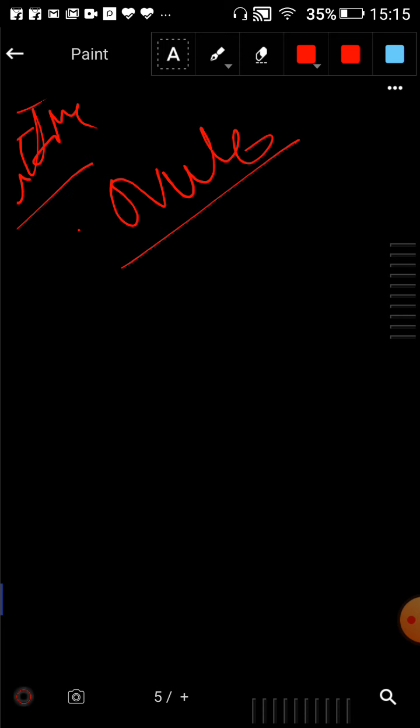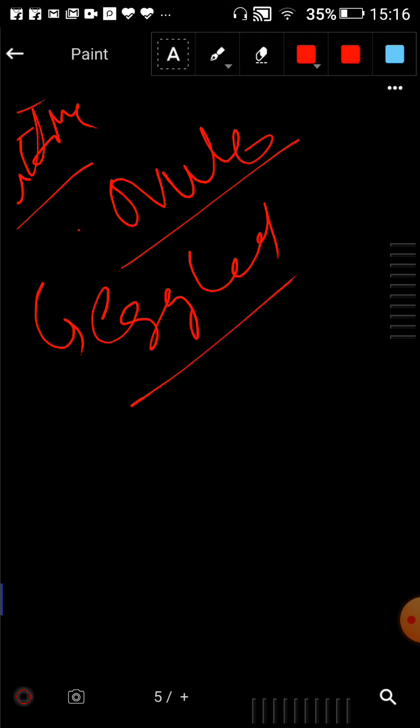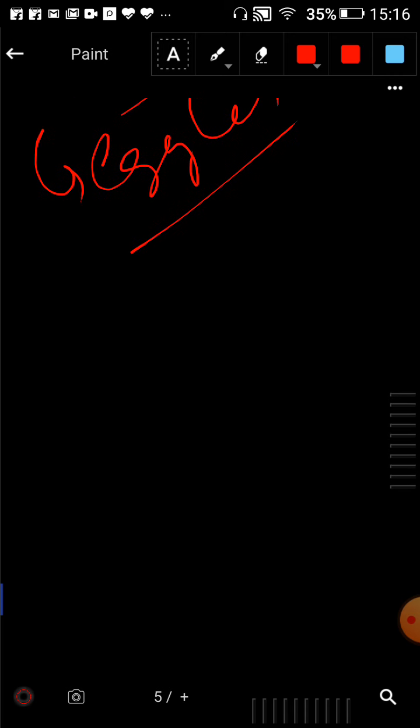In ovule there is an egg cell. This egg cell fuses with the male gamete to form zygote. Zygote further develops into seed. Okay. And now you see